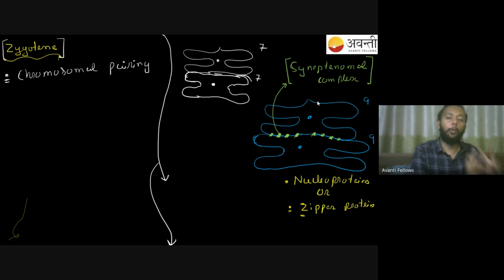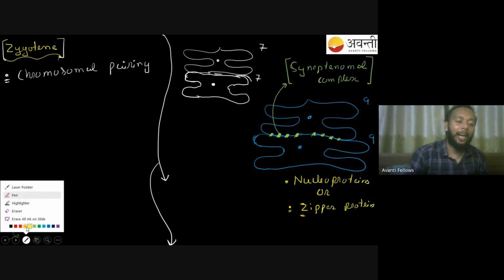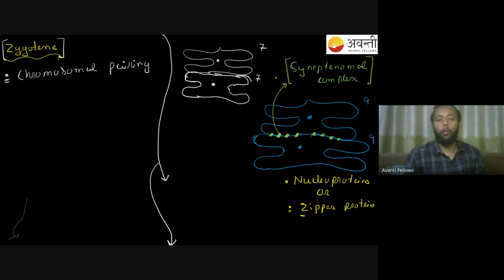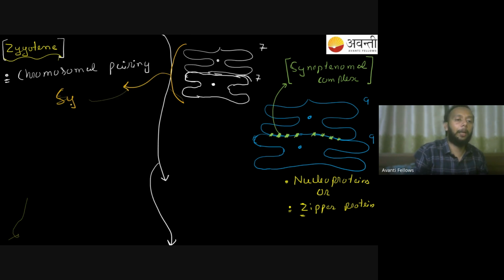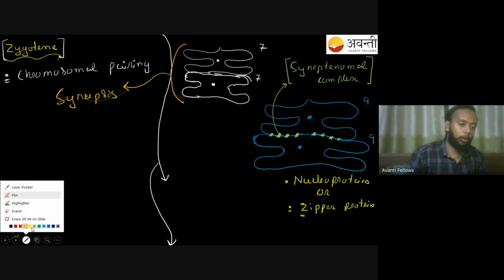Now, once this homologous pairing has been done, once you find my two chromosomes coming together and attaching themselves with each other, you will say one thing, that synapsis has taken place. Once this pairing has been done, you can very clearly say that I have carried out my synapsis. So synapsis happened here. I will find my synapsis has taken place over here.